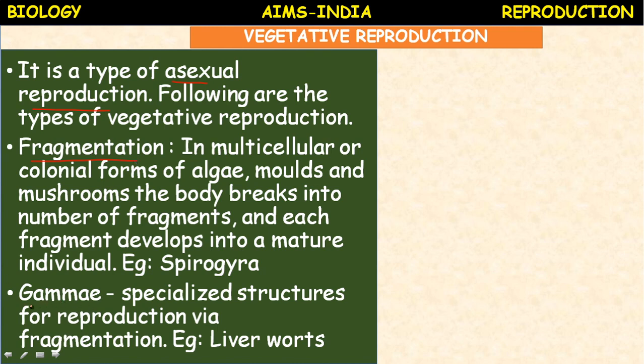Second, gemmae. It is a specialized structure for reproduction. It also involves fragmentation. Example, liverworts, bryophytes. Okay, Marchantia. Example, Marchantia, liverwort.